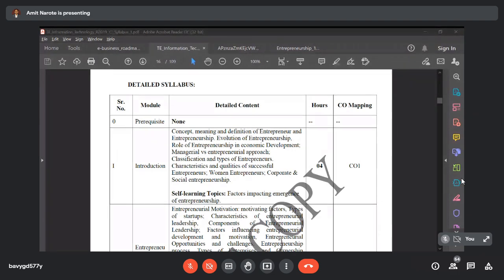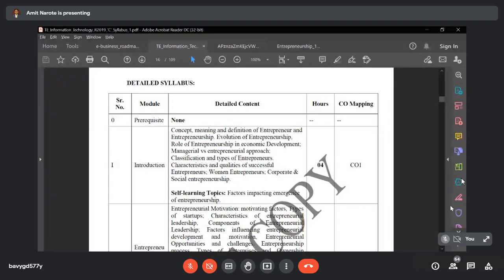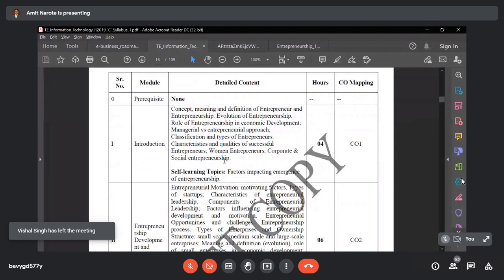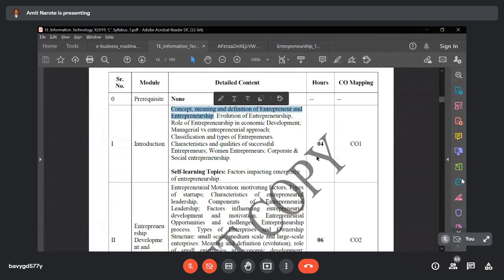Now let's discuss the introduction of the subject. What is in the introduction? You require the concept, meaning and definition of entrepreneur and entrepreneurship to be understood. Just a moment.